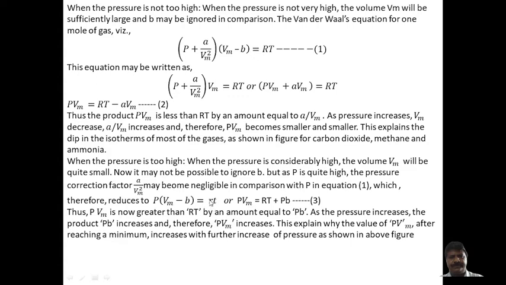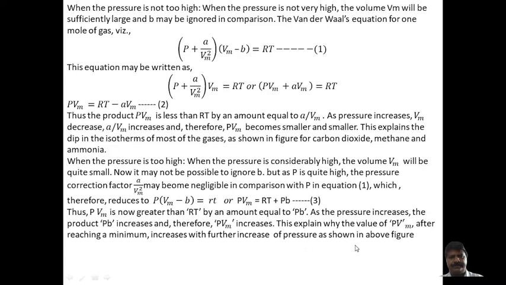Here R is capital, RT. So we can write PVm = RT + PB. Thus PVm is now greater than RT by an amount equal to PB. As the pressure increases, the product PB increases, and therefore PVm increases. This explains why PVm, after reaching a minimum, increases with further increase in the pressure, as shown in the above figure.